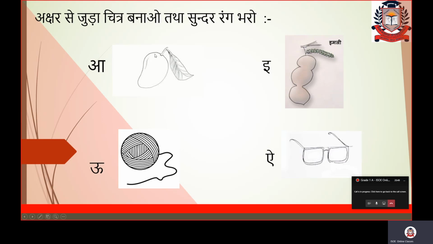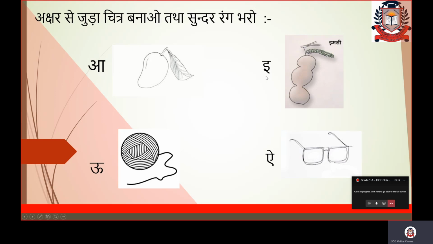So as say am, draw the picture like this. And here in your copy, rough copy or Hindi copy if you have, then you can draw. You can color also this picture here. What is the color of mango? Yellow color, right? So, and yellow is called peela. So you can fill peela rang here, and green color leaf. Means हरा रंग आप इस पत्ते में भर सकते हैं. ठीक है, पीला रंग और हरा रंग.